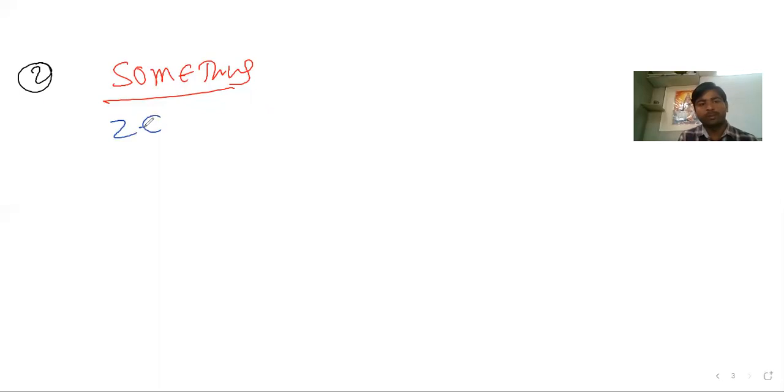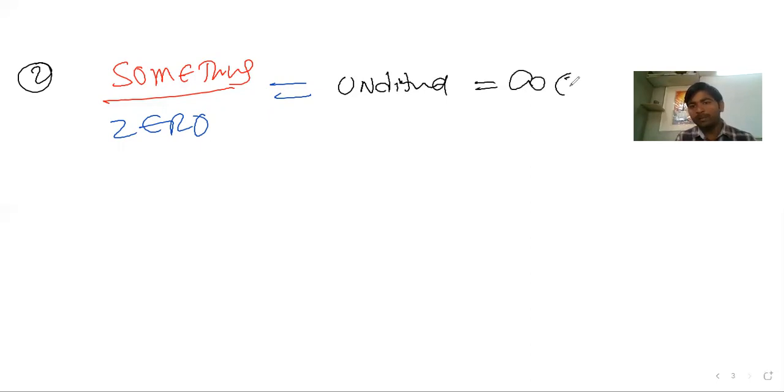The second interesting formula is something by 0. Something by 0 is regularly said to be undefined. If people say undefined, I can write infinite. Technically, I can write infinite.